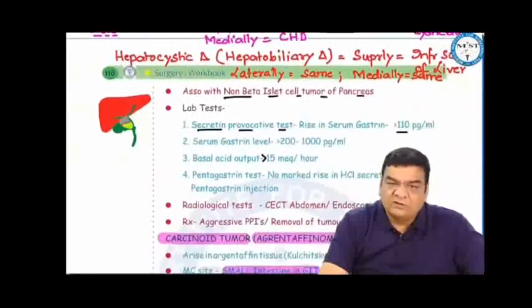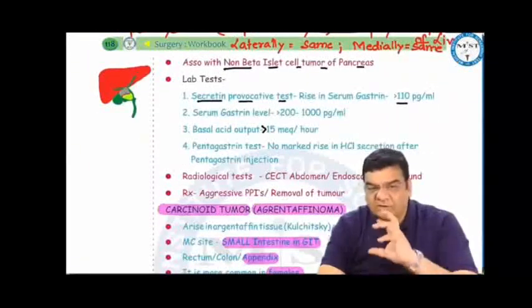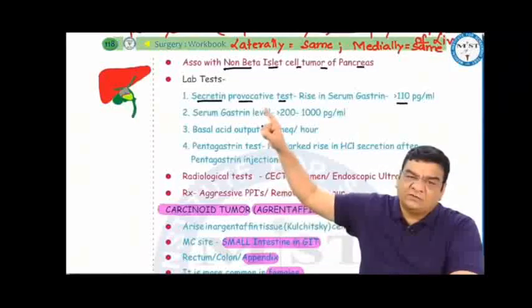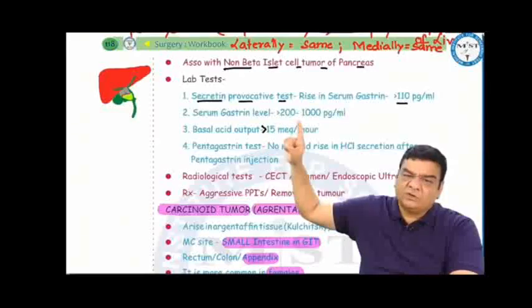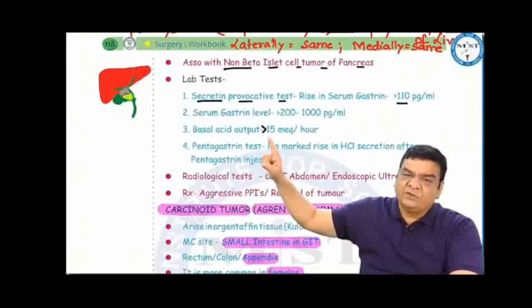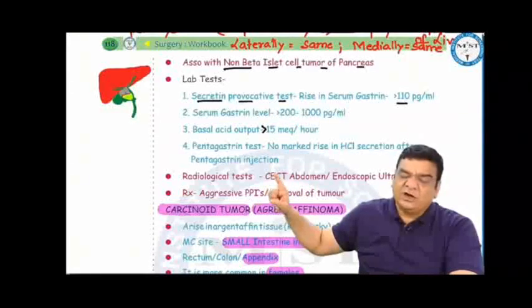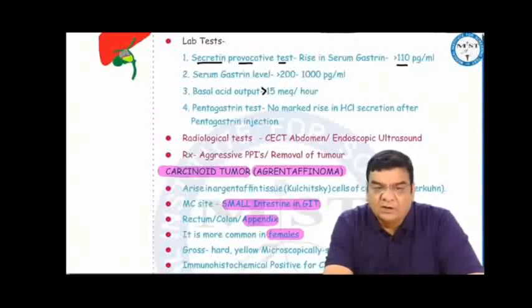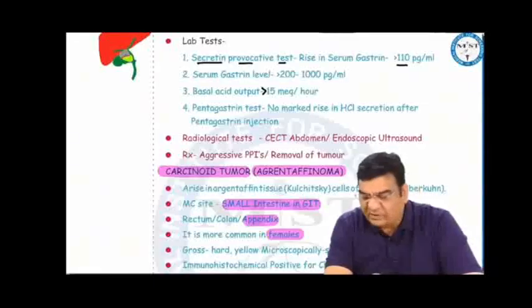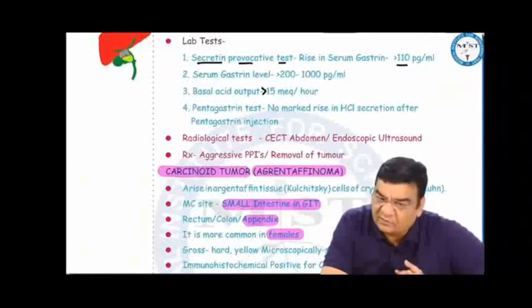This gastrinoma can be associated with non-beta islet cell tumor of the pancreas. We can do various lab investigations or blood tests for gastrinoma, like we can give injection of secretin, which is a secretin provocative test, if there is rise in serum gastrin more than 110 picogram per ml, or if the serum gastrin levels are more than 200 to 1000 picogram per ml, or if the basal acid output is more than 15 millicurie per hour, or if we give a pentagastrin injection and there is no marked response in acid secretion, then we feel that this can be a case of gastrinoma. Radiologically, CT of the abdomen, endoscopic ultrasound would be better investigations to look for this gastrinoma, and the treatment should be aggressive PPIs and removal of the tumor.